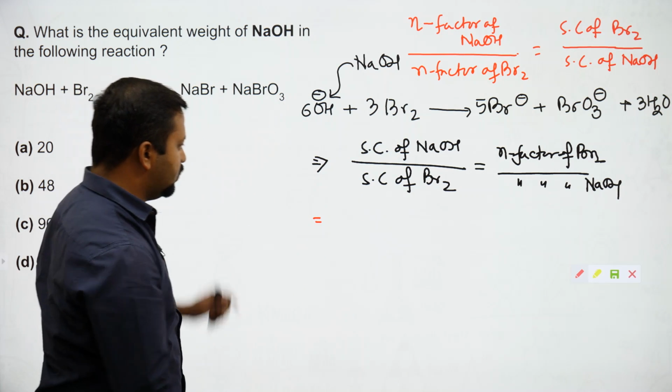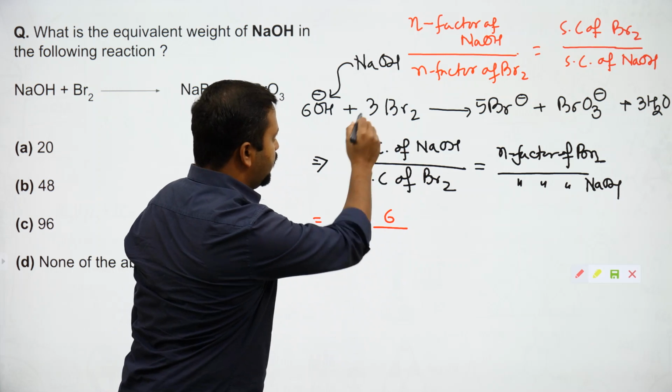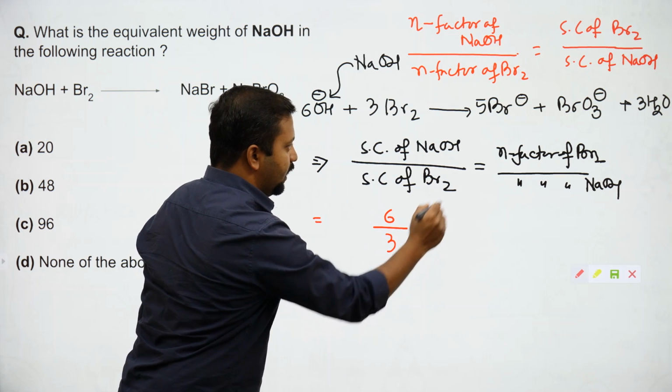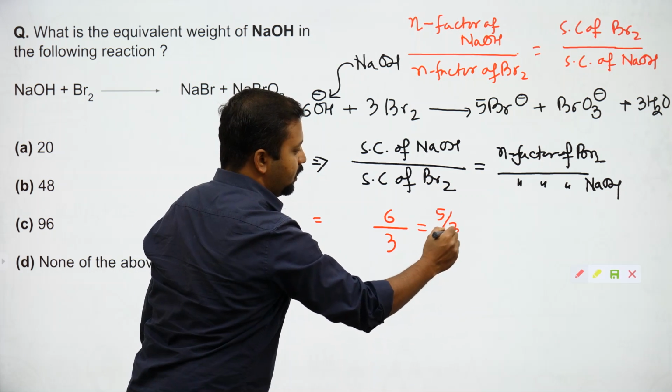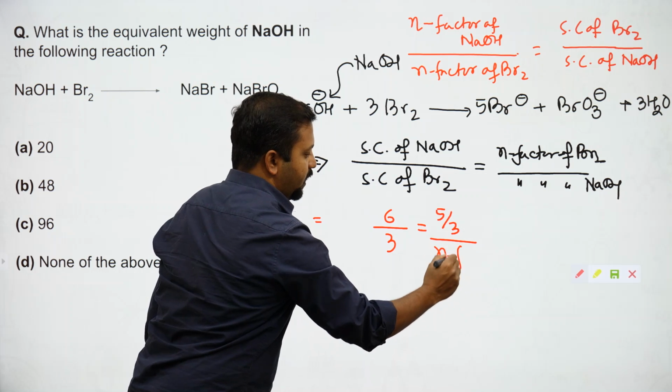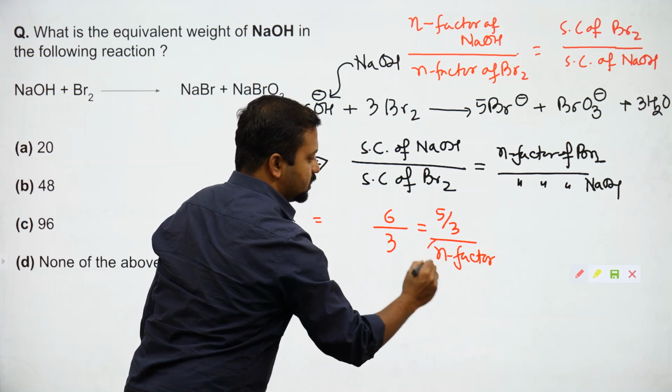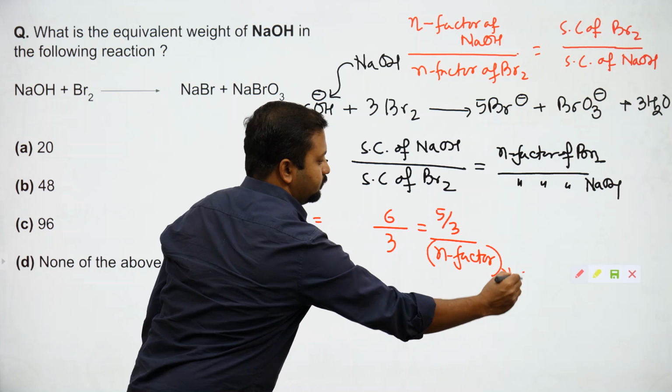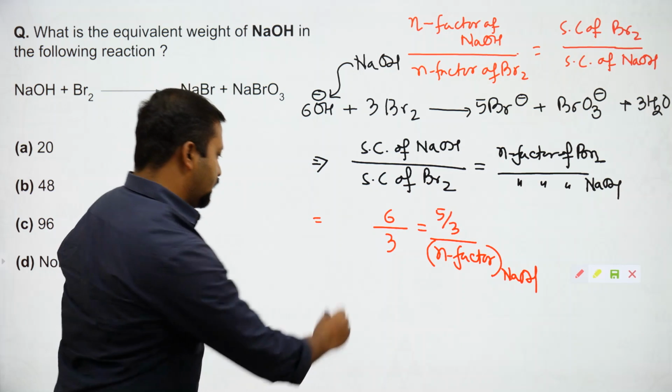Stoichiometry coefficient of NaOH कितना हो गया? 6. Stoichiometry coefficient Br2 3. n factor Br2 5 by 3. ये n factor NaOH का निकाल लिया हमने. ये इक्वेशन फॉर्म हो गया.